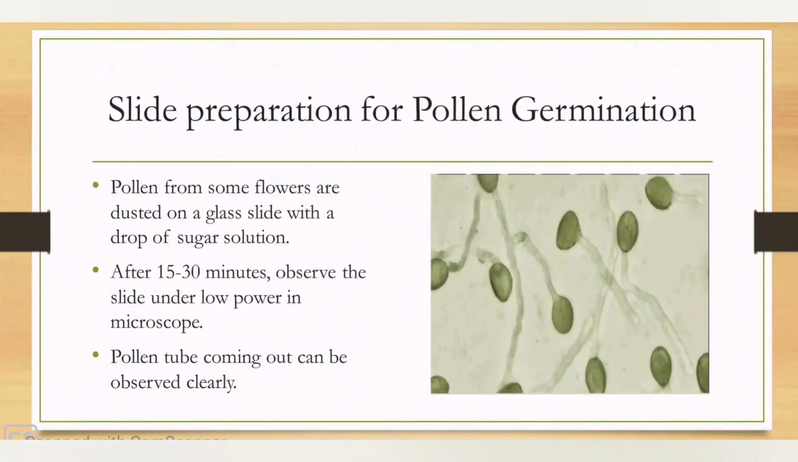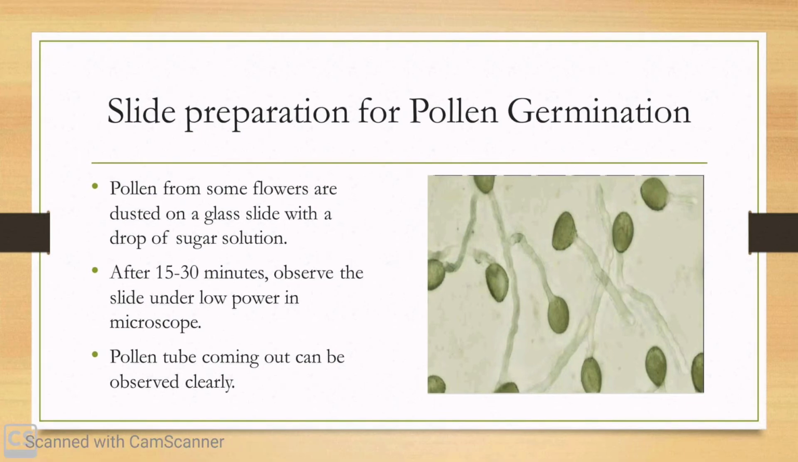Let's study how to prepare a temporary slide for pollen germination. First of all, some pollen are dusted on the glass slide with a drop of sugar solution. After 15 to 30 minutes, observe the slide under low power in a microscope. We can observe pollen tubes coming out from the pollen grain very clearly. We can use flowers of chickpea, pea, Crotalaria, balsam or vinca for this experiment.